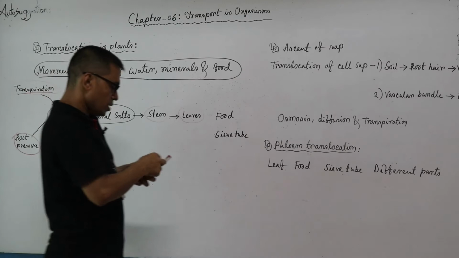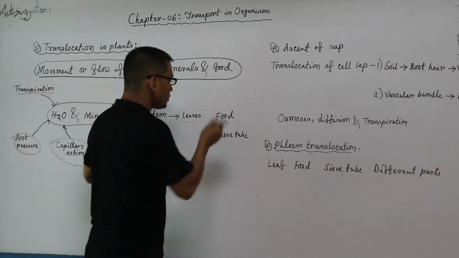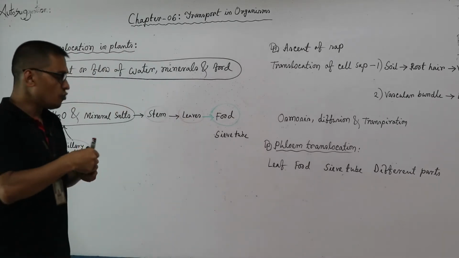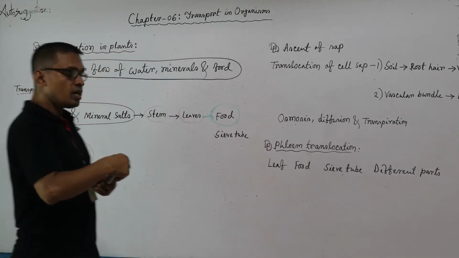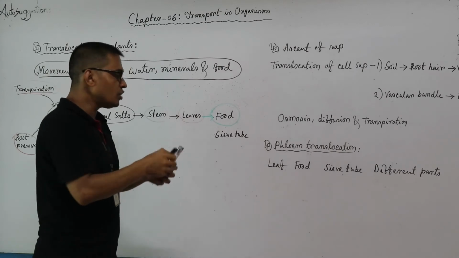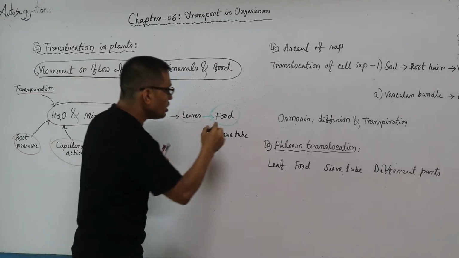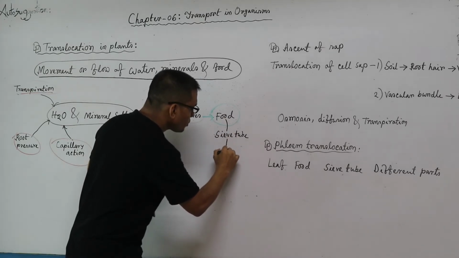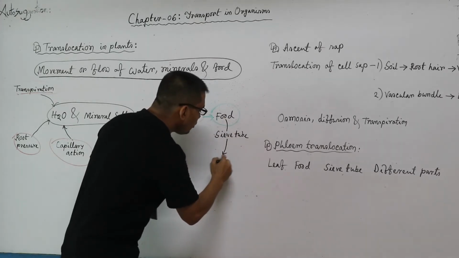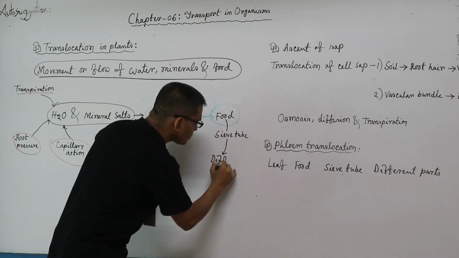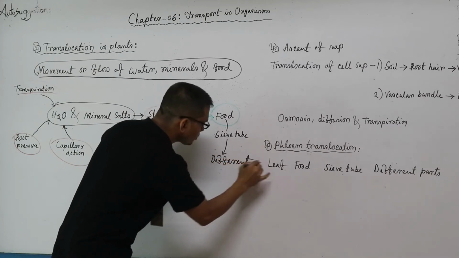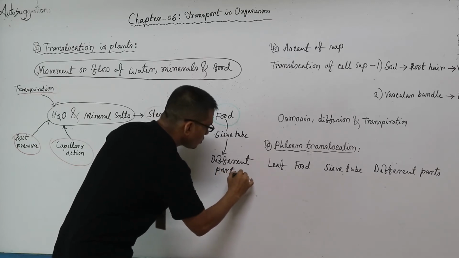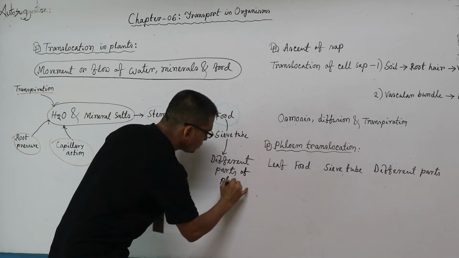In the leaves, basically food is produced. This food needs to reach different parts of the plant body. This food reaches the different parts of the plant through the sieve tube.